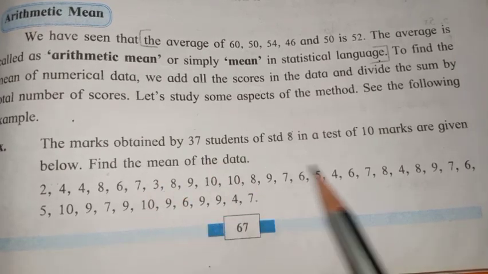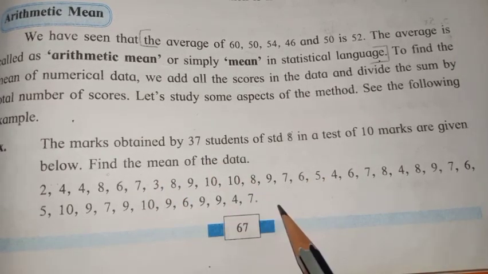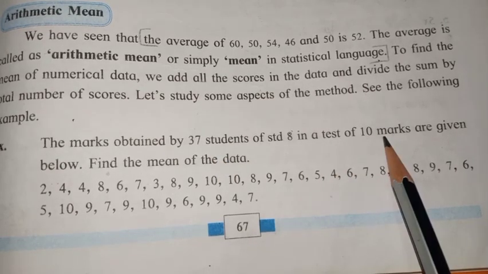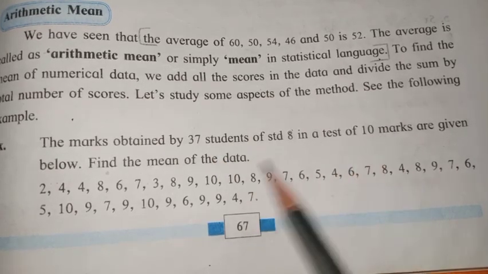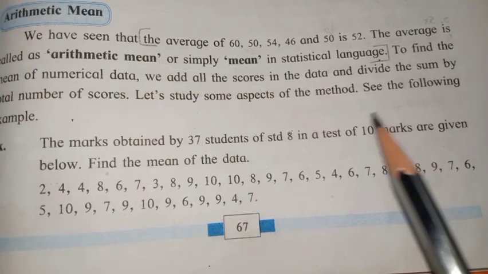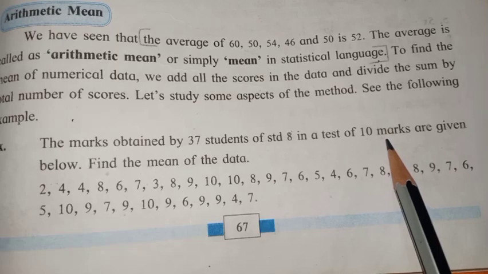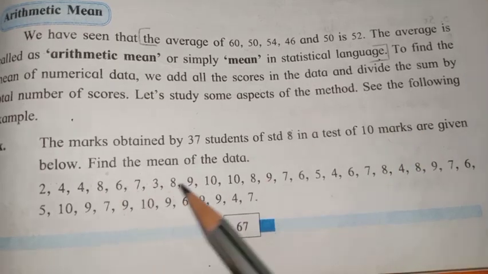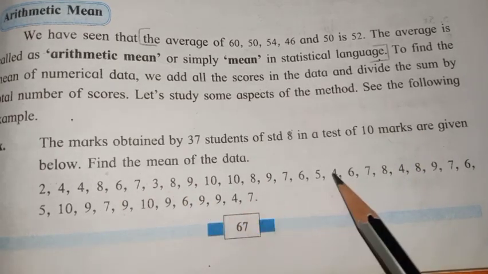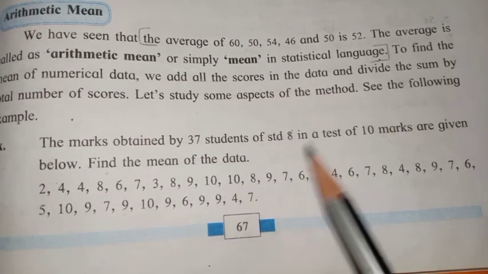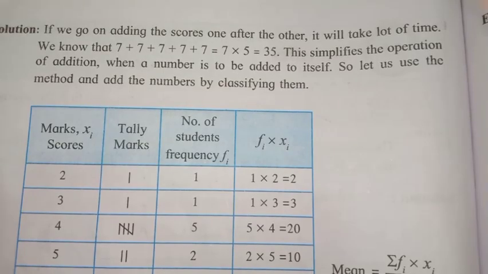So, how many numbers will be there? 37. Okay. And marks are out of 10. So, each and every number will be less than or equal to 10. Okay, right? So, look at all these numbers. Total, how many numbers are there? 37. Now, see this children.